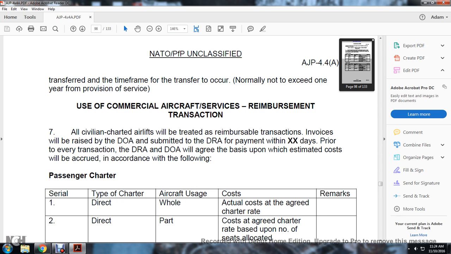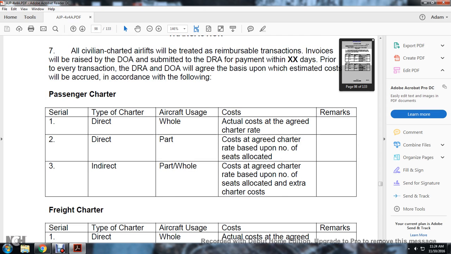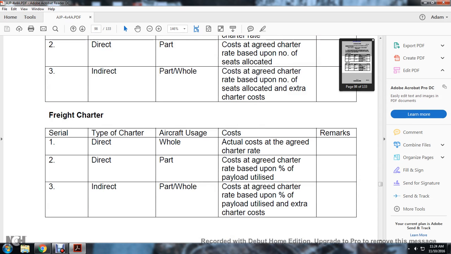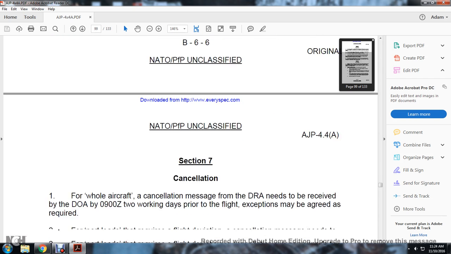basis that the estimated cost will be incurred in accordance with the following. One, direct whole: actual cost agreed, chartered rate. Direct and part: the cost agreed at the chartered rate up to the number of seats actually used. Indirect and part: the whole cost of the agreed chartered rate based on the number of seats allocated, and the extra charge costs. Freight charter, direct whole: actual cost at the agreed chartered rate. Direct and part: the cost agreed at the chartered rate based upon the percentage of paid load utilized. Indirect and partial whole: cost agreed at the chartered rate based on a percentage of the paid load utilized, and the extra charge costs.